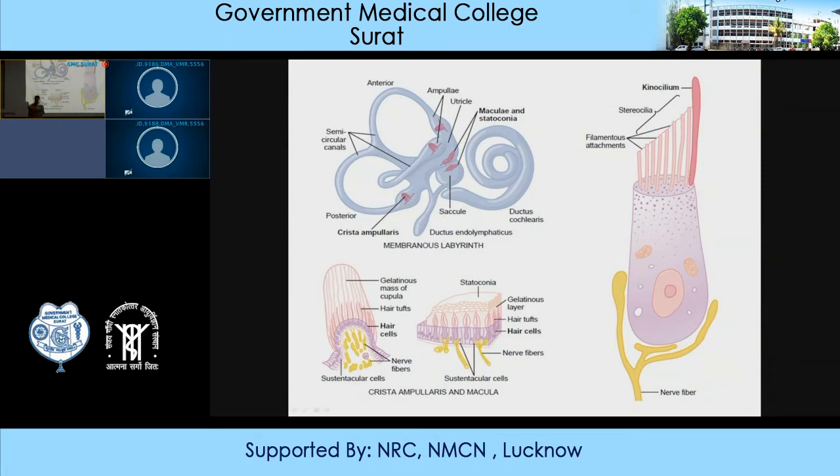So corrective measures will be taken and reflexes will be elicited, as a result of which the person will correct the position of the head.